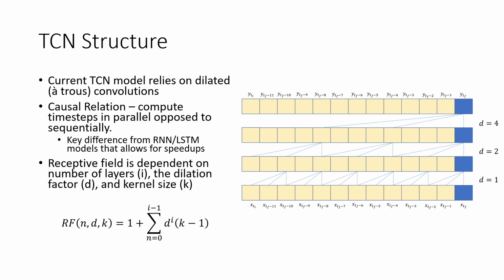Which is a key difference from the recurrent structure that exists in RNNs and LSTMs. This is a major speed up. One of the main downsides is that the receptive field is no longer infinite, but determined by the dilation factor, the kernel size, along with the number of layers.